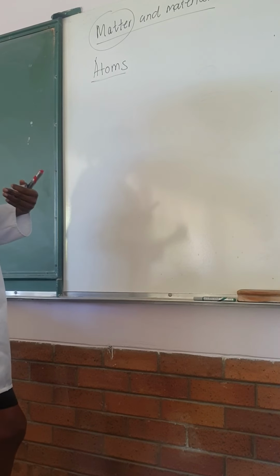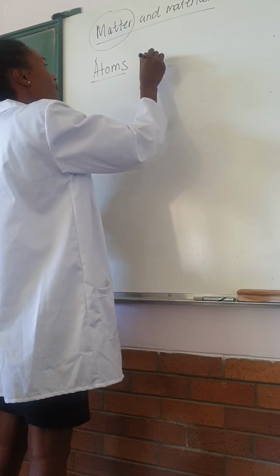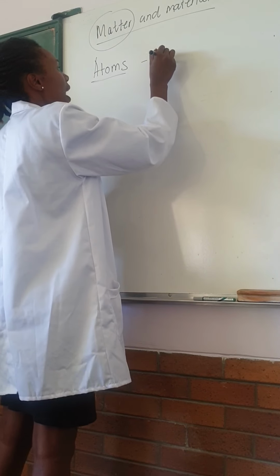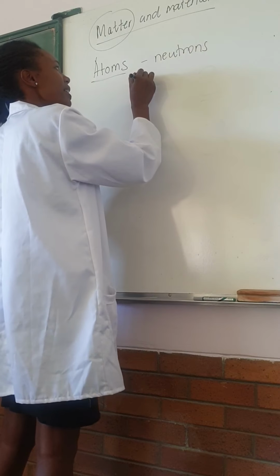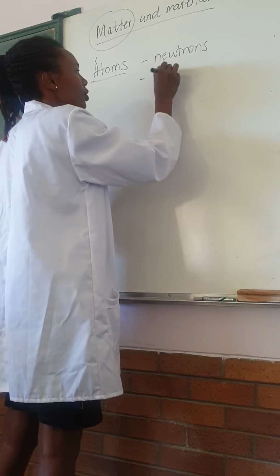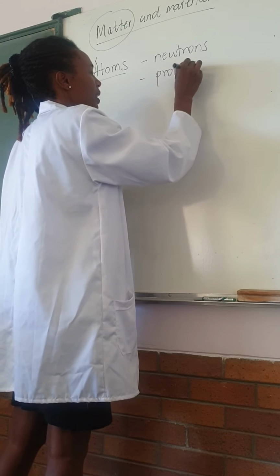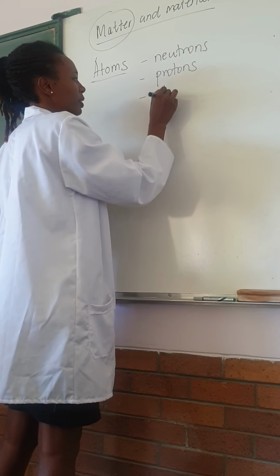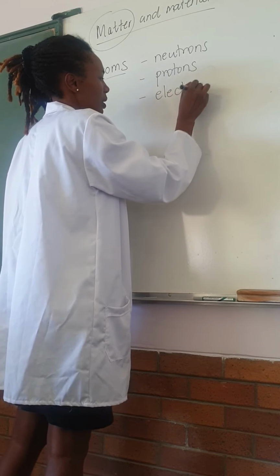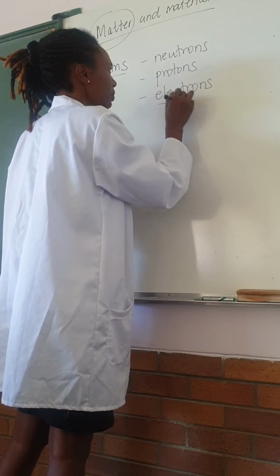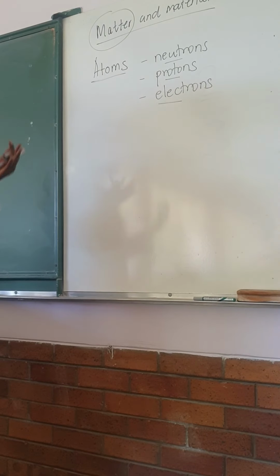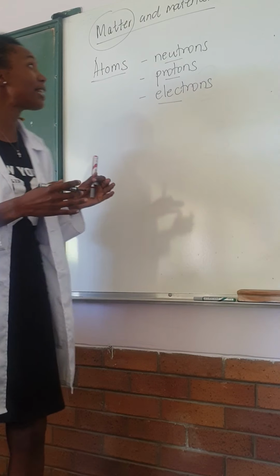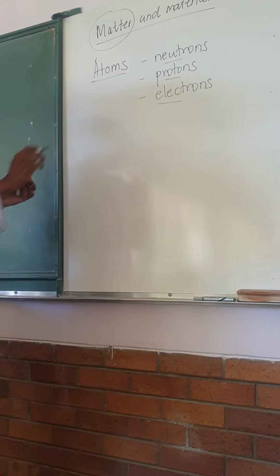Atoms are made up of what is known as neutrons, protons, and electrons. The neutrons, the protons and the electrons are the ones that make up these atoms.